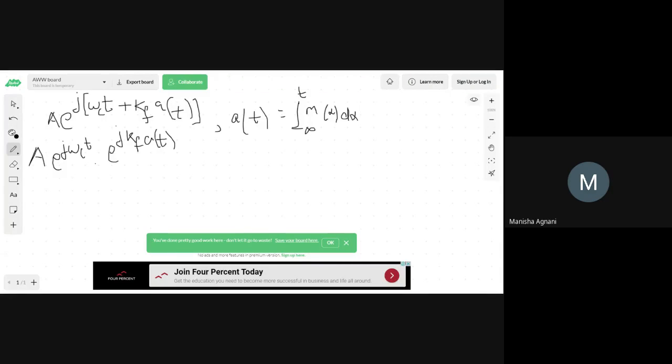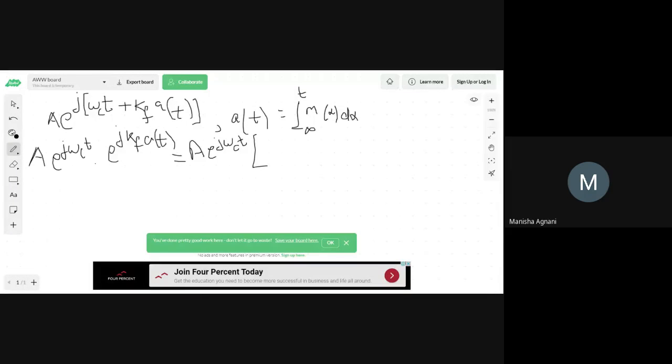Okay, so this is how we have come till here. Now what we do is the second term which you are having, that is e raised to j kf a of t, can be written as, I keep my A e raised to j omega ct as it is into